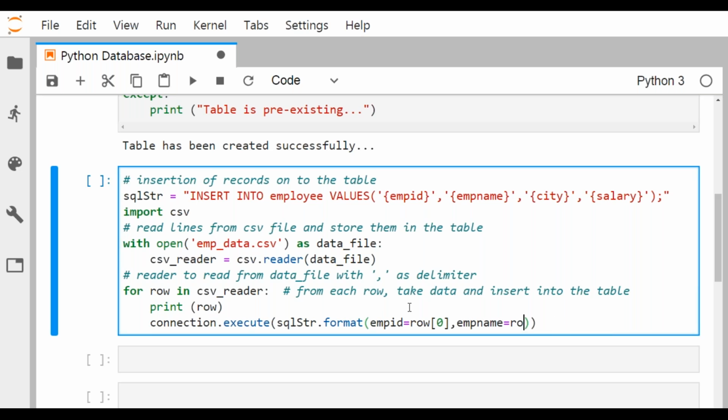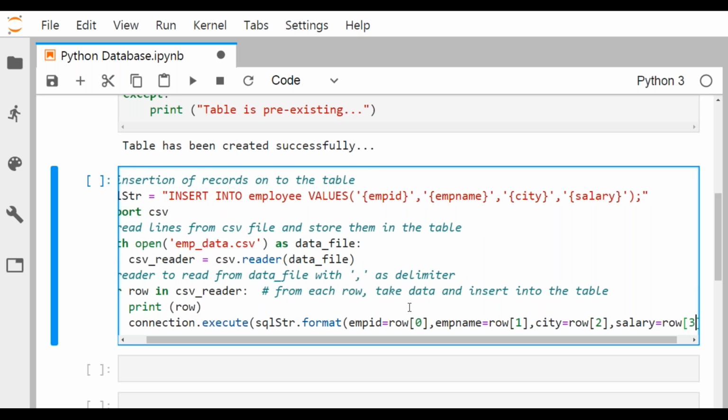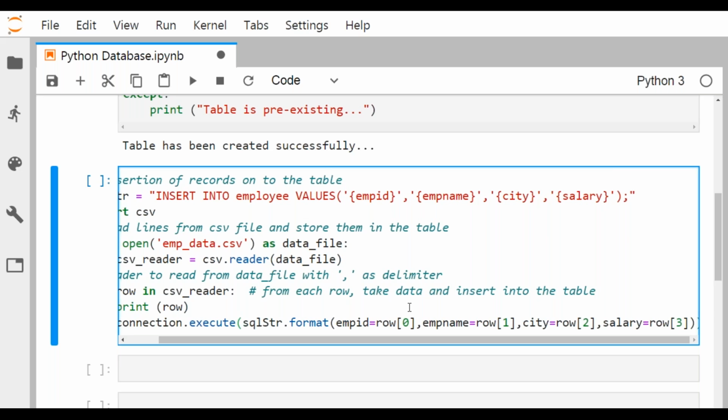So placeholders I'm now initializing. We are going for row 2. What is the last one? That is salary, and the salary will be row 3. So row 1, row 2, row 3, and then two closing brackets. Okay, in this way I've just written this.